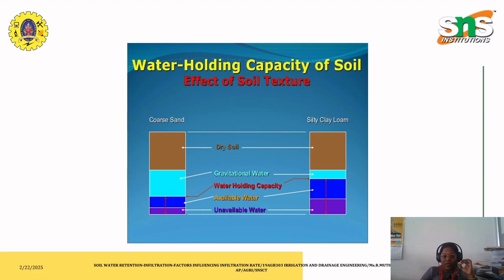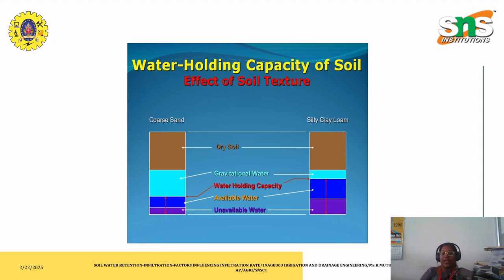As you guys know, the normal coarse sand will have a pore capacity which is in dry condition, as the first layer has been shown here. So if that's the case, the water holding capacity and the available water for that holding capacity is very high under the condition of coarse sand, compared to that of the consolidated soils